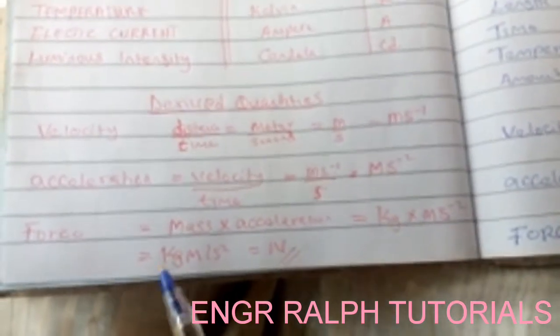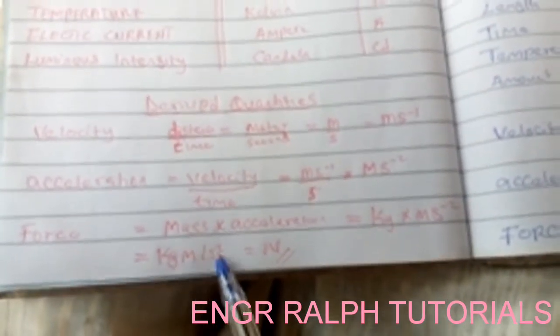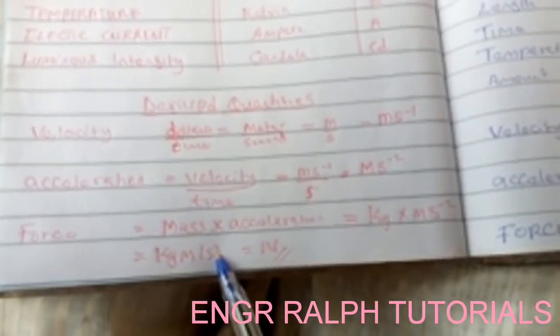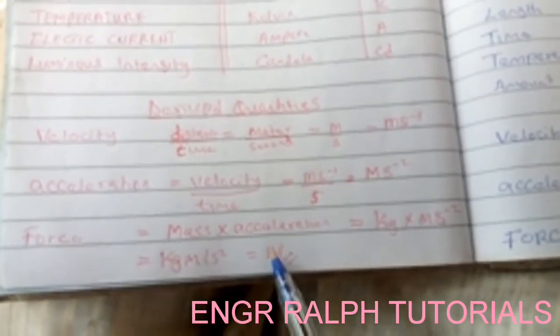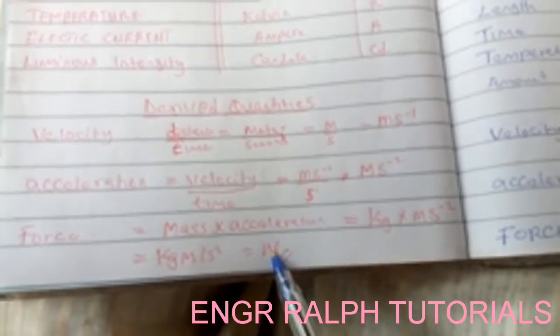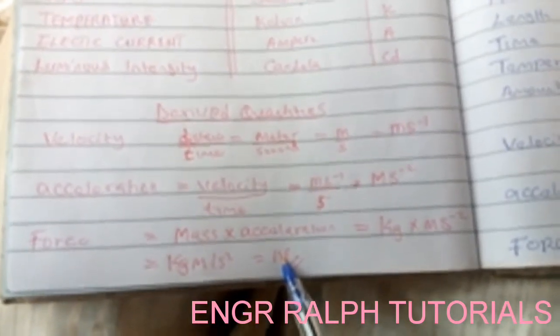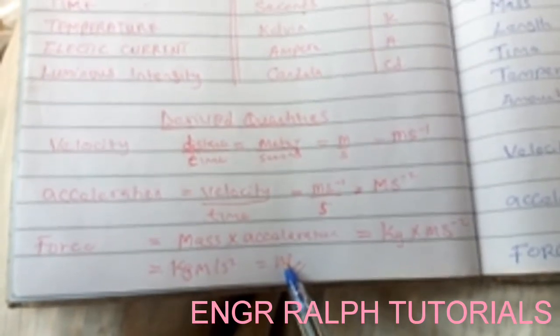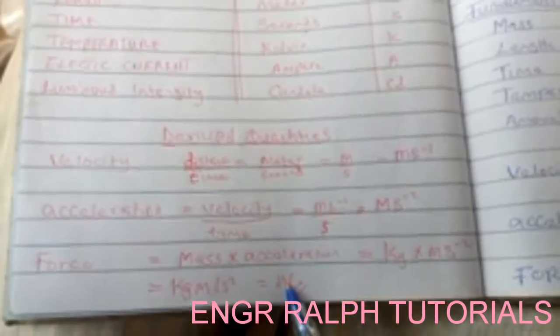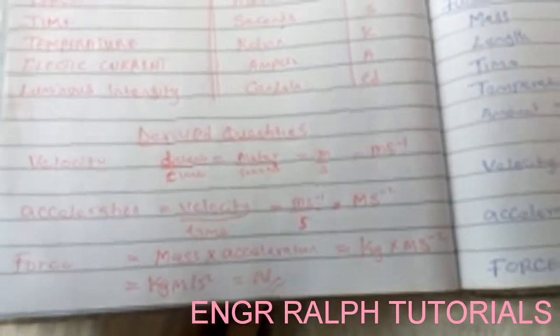And now when we combine it, it will give us kilogram meter per second square. Usually this is not used. We use what we call Newton. This is because it was named after the founder of this particular force. His name is Sir Isaac Newton.